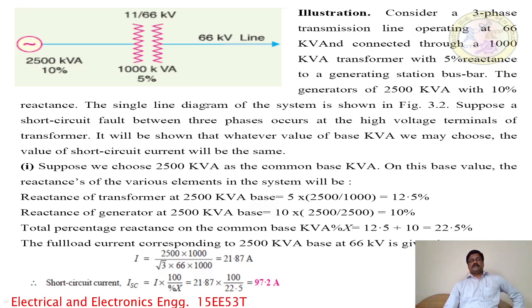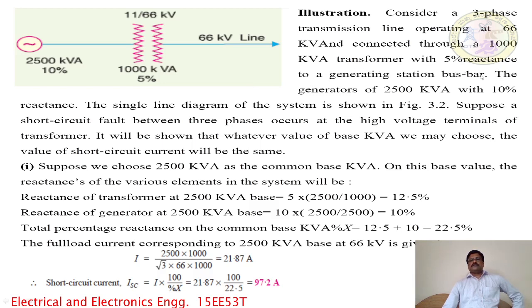What is the required necessity for selection of the common base kVA in the power system? Here is one example. Consider a three-phase transmission line operating at 66 kV, connected through a 1000 kVA transformer. The 1000 kVA transformer is one of the equipment installed in the transmission line, having a 5% reactance.